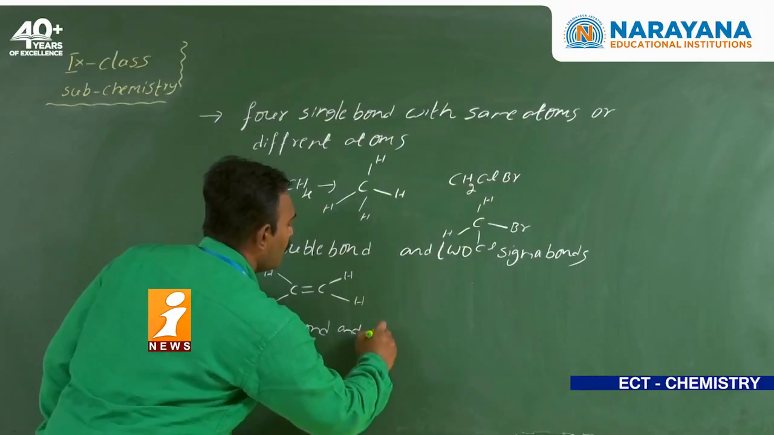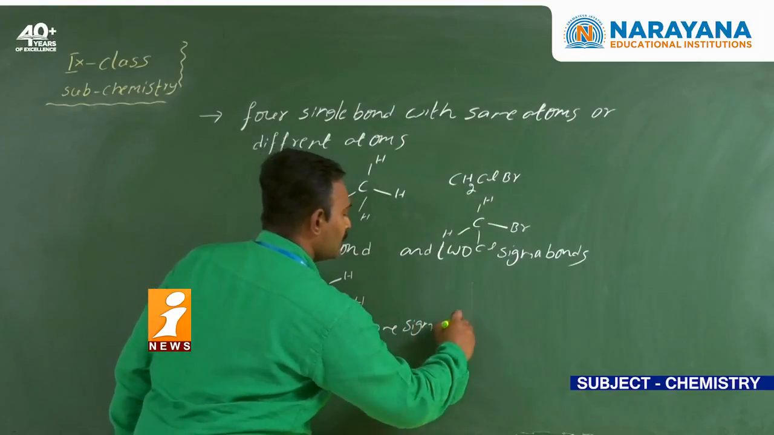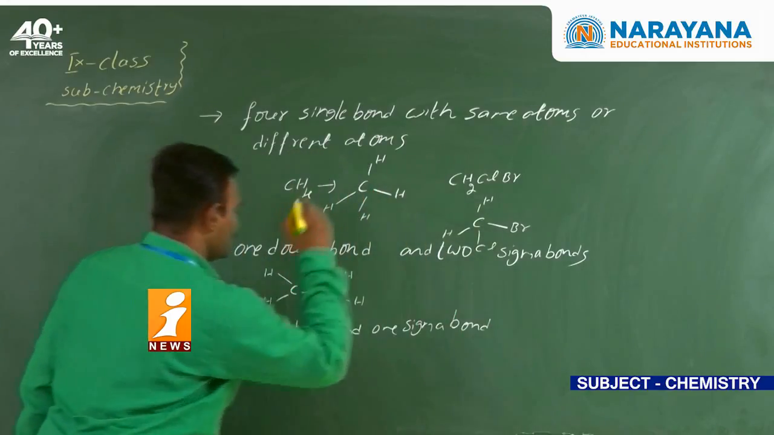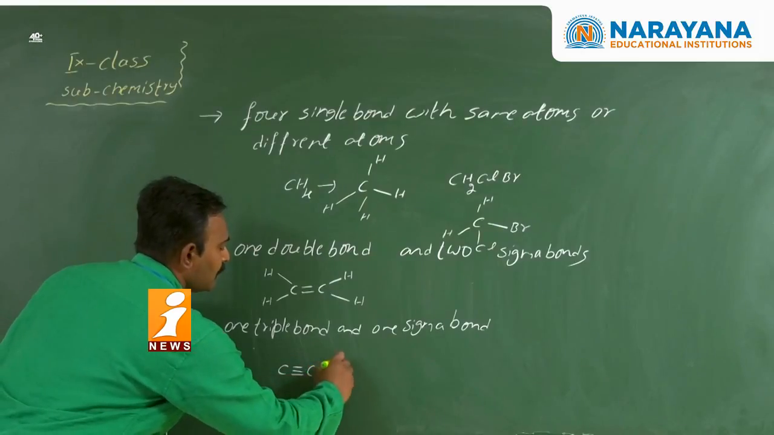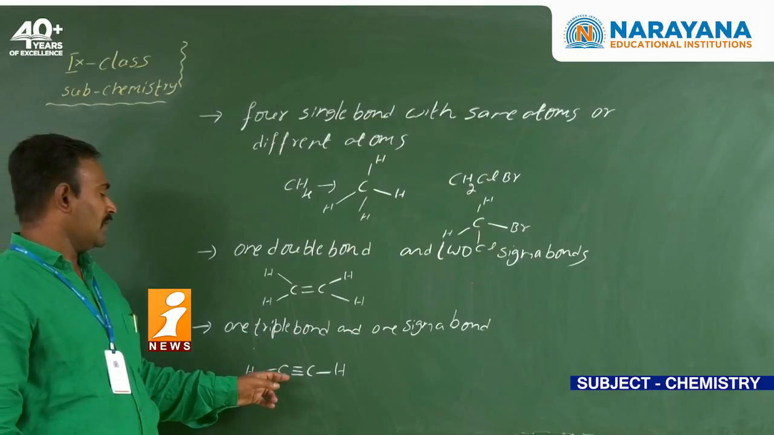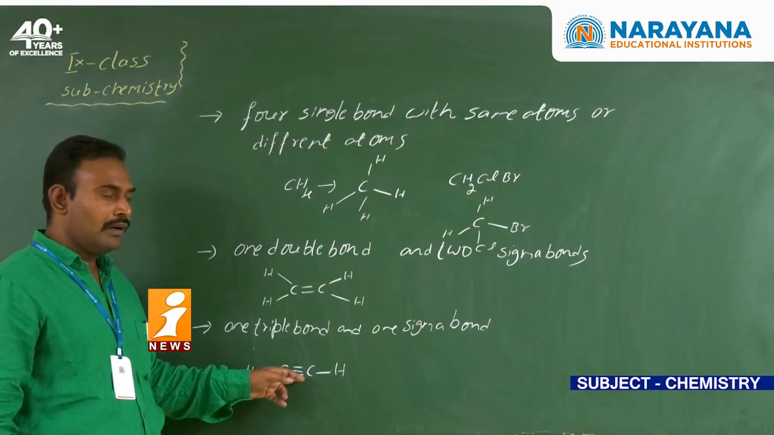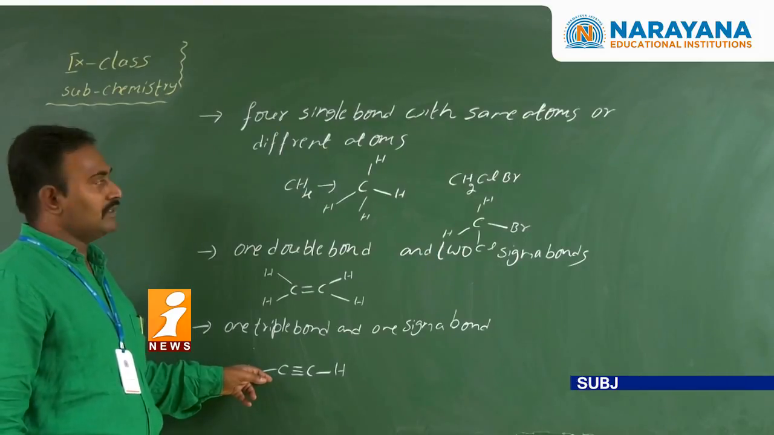Next, one triple bond and one sigma bond. Now see here, if you take ethyne, between the carbon atoms there is a triple bond and 2 hydrogen atoms. So take the carbon atom: one triple bond and single bonds. So these are the examples.